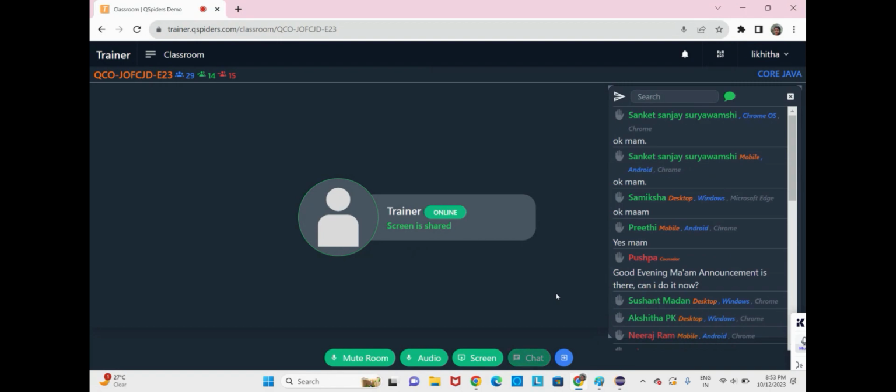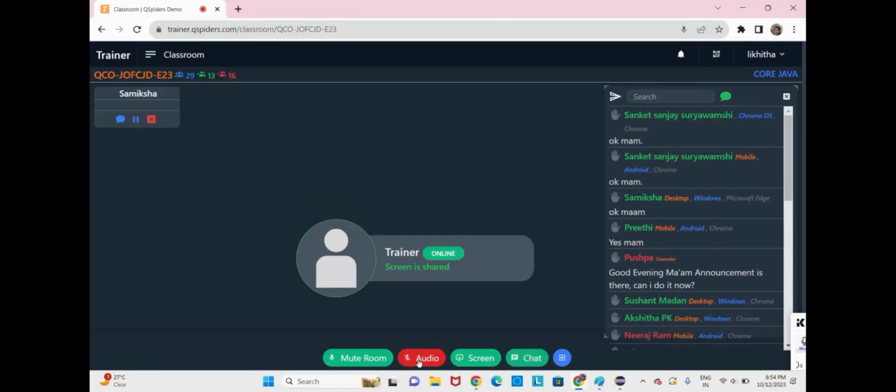Yes, Samiksha? So constructor is a non-static method, a special type of non-static method. Ma'am, the constructor name and the class name are the same, but a constructor does not have any return type. The syntax of the constructor will be access modifier, and as it does not have any return type, the class name and then the formal arguments.